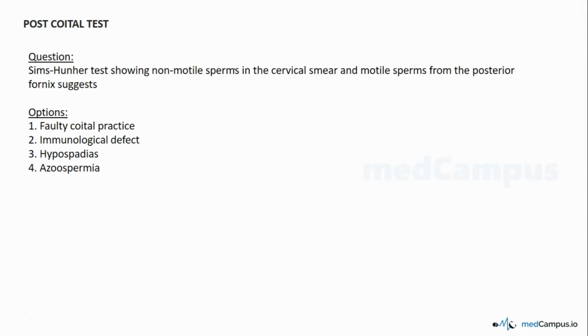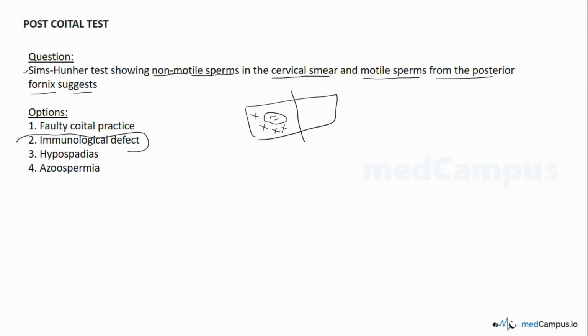The final part of the discussion is the interpretation part. As I told you, we'll be discussing this interpretation with the help of an MCQ. Here the question is: Sims-Huhner test, which is showing non-motile sperms in the cervical smear, but motile sperms from the posterior fornix, suggests non-motility because of presence of anti-sperm antibodies. So this is because of immunological defect.